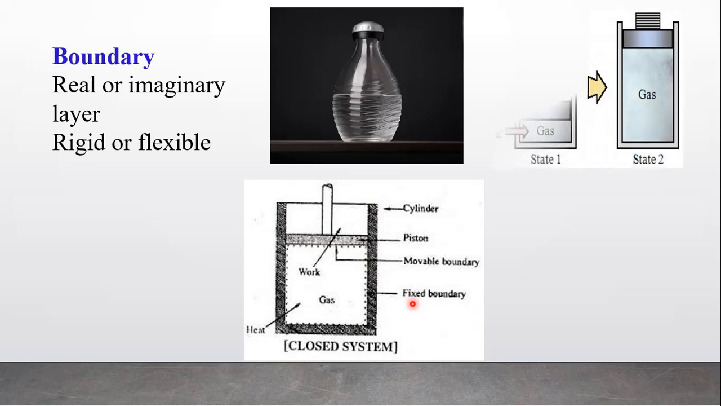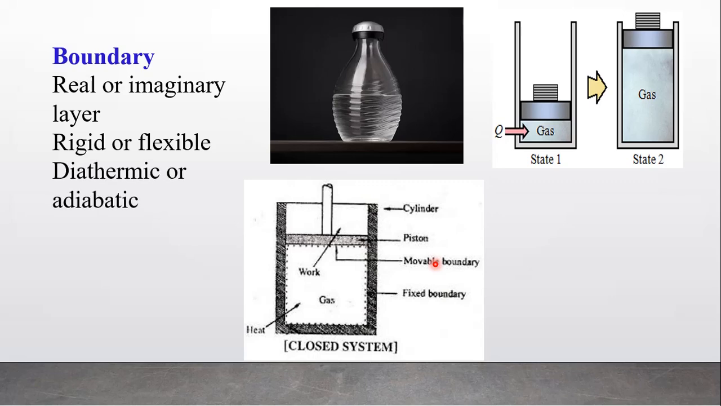But if you supply heat to this system, to this gas, then the gas will expand. And if this piston is movable, then it will move in an upward direction. So here the volume of the gas changes. And such a boundary which is not fixed, which is movable, is called what? Flexible boundary or movable boundary. So that is the difference between movable boundary and fixed or rigid boundary.